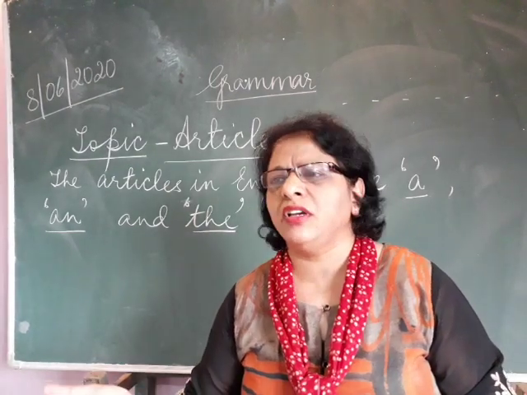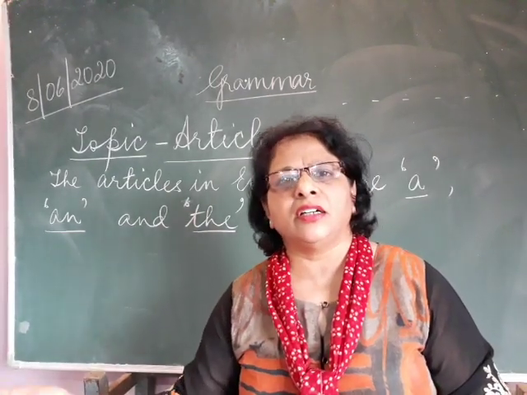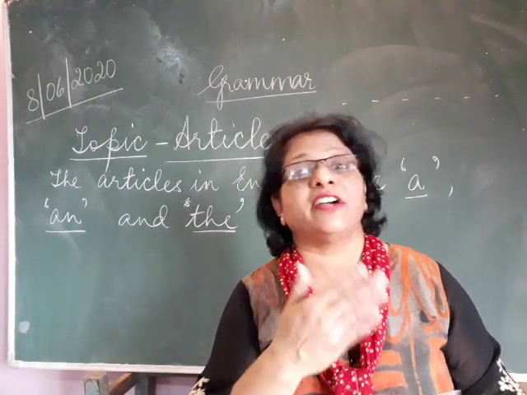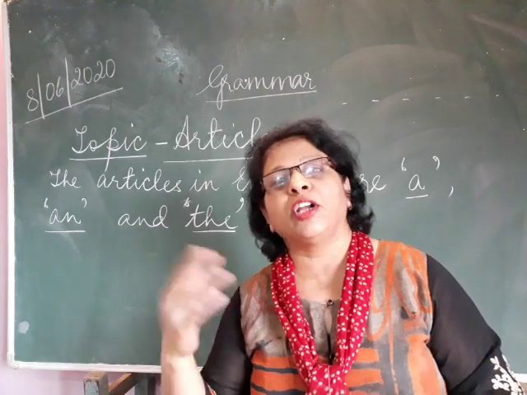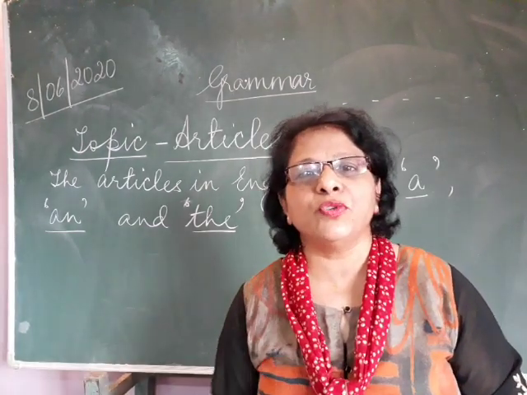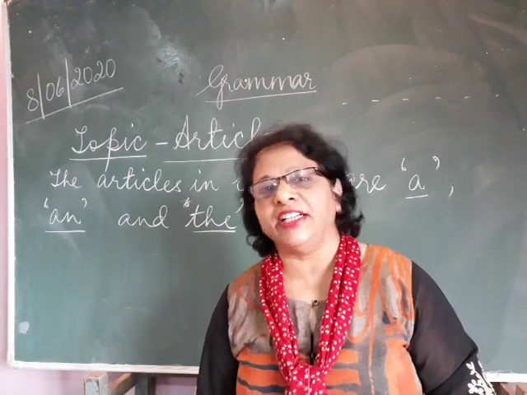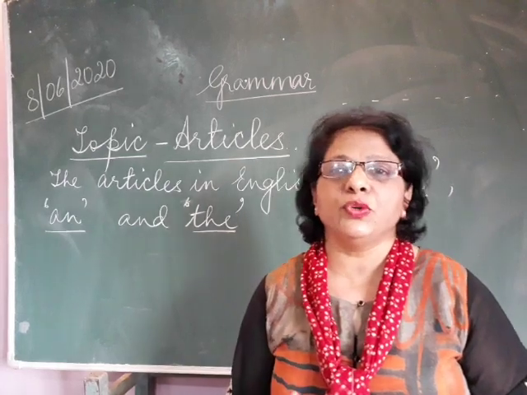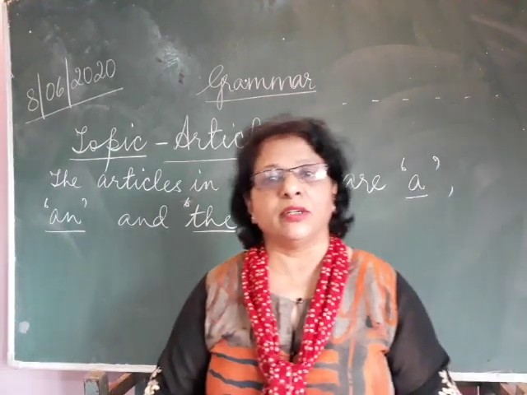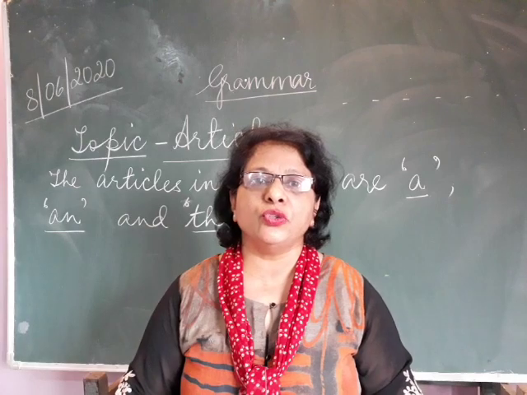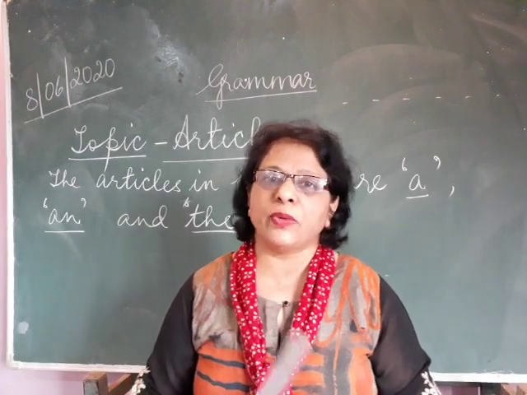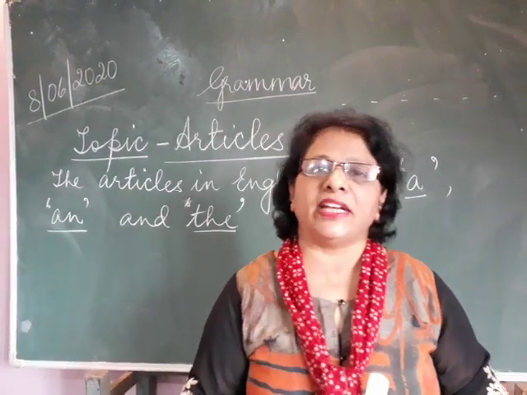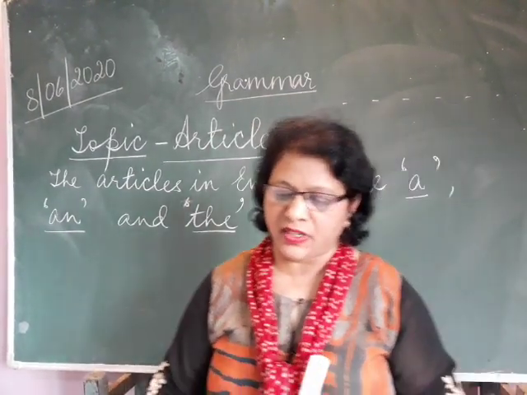We may mention anything. It may be generally a garden, it can be any garden, any school. We're not specifying KLE International School, or it may be anybody's house. So we use article a in general terms, and article an is specifically used with words beginning with vowels. Today I will explain to you in detail when article a is to be used, when article an is to be used, and when article the is to be used.